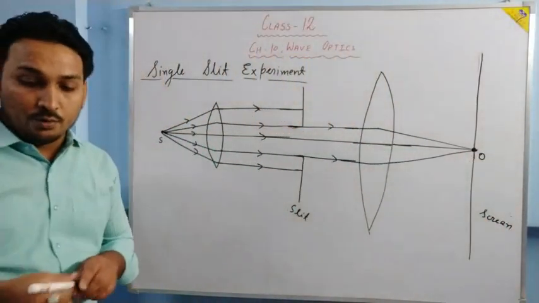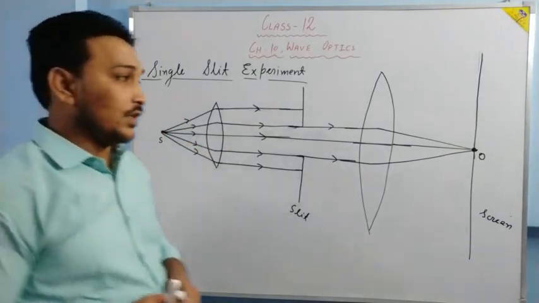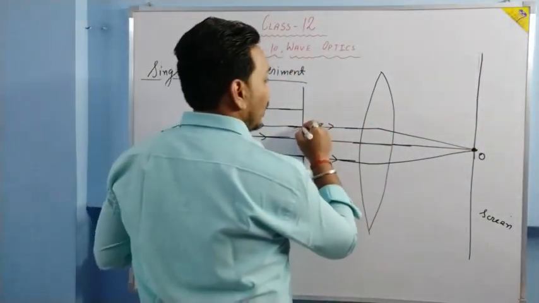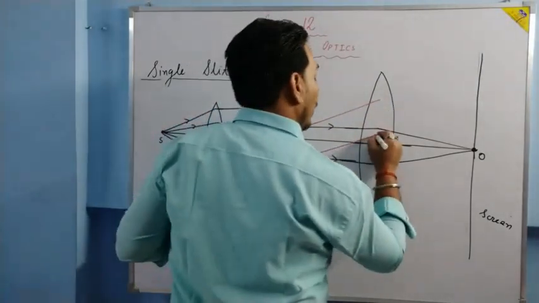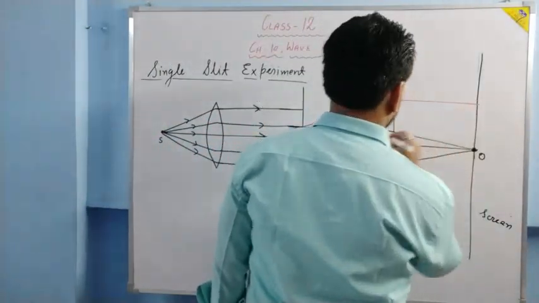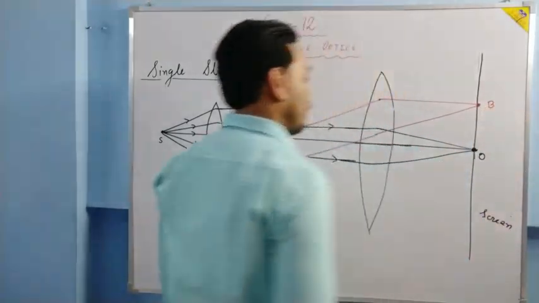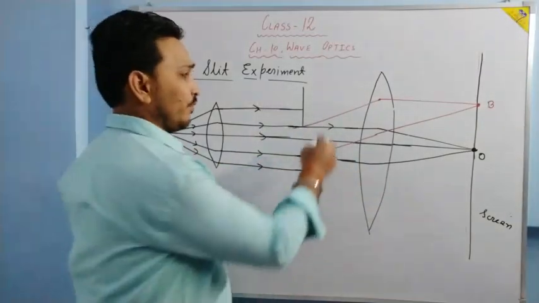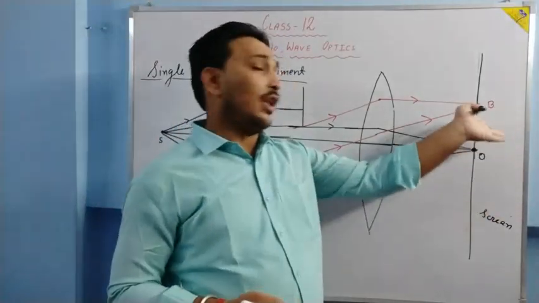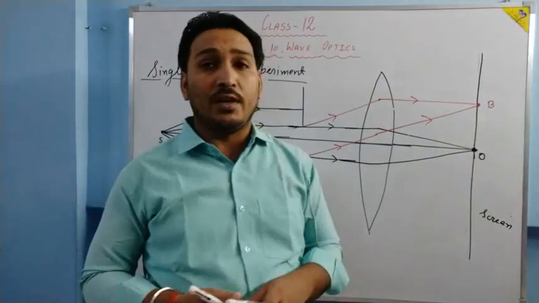Okay? But due to diffraction, what happens? Some of the light bends towards the shadow region. Where is the shadow? Shadow is above O and below O. So some of the light bends into the shadow region and goes somewhere there. And now they converge at some different point. So at this very point also we observe bright light. The same happens below also, in the shadow region. So what we observe, above O there are some bright spots, below O there are some bright spots, and this is what diffraction is all about.